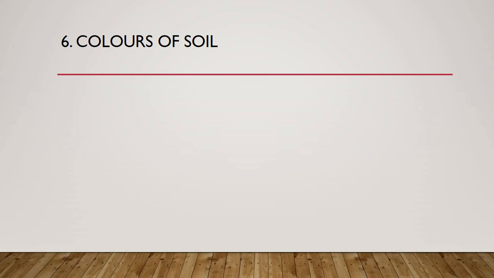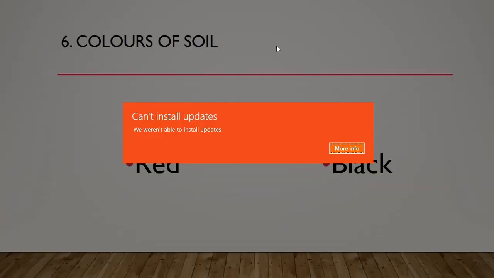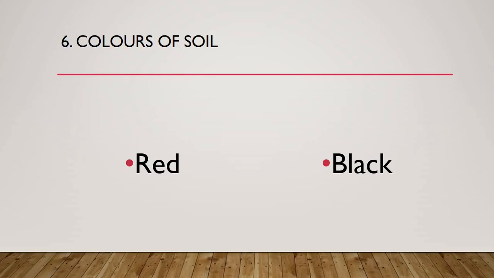Okay, so if you have written the answers and already given me the answers, let's see which answers you have given and which are the correct answers. Red and black. These both soils I have shown you, my dear children, when I was doing the revision, so you should remember this by looking at the photo at least. So yes, 90-95% of you might have written the correct answer. Red and black are the easiest to remember two types of soil.